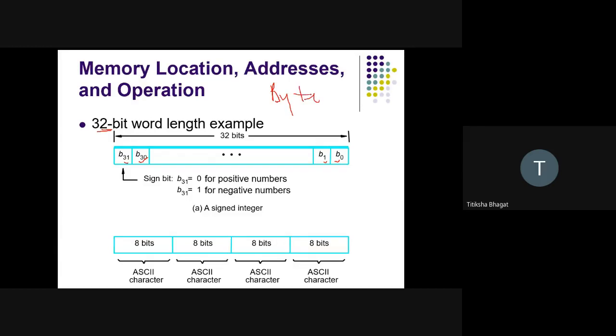Byte addressable means, instead of calling it 32 bits, I will call it 4 bytes. These are my 4 bytes, so it is byte addressable. I can access 4 bytes at a time, each a group of 8 bits.